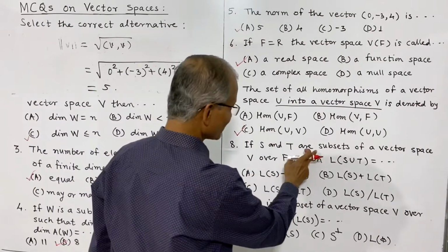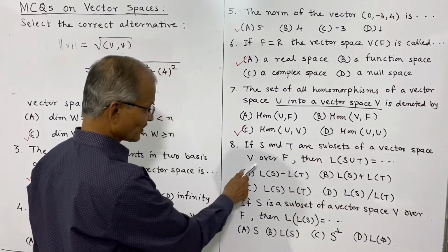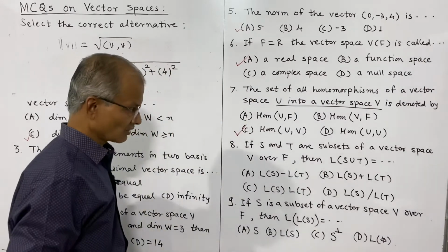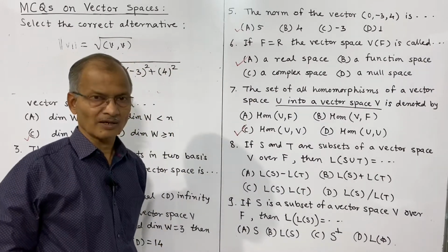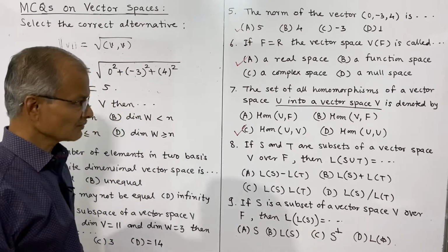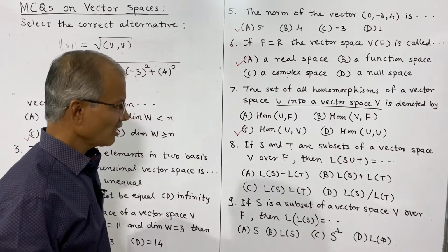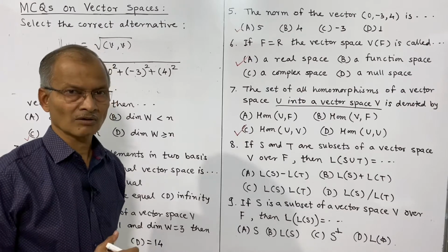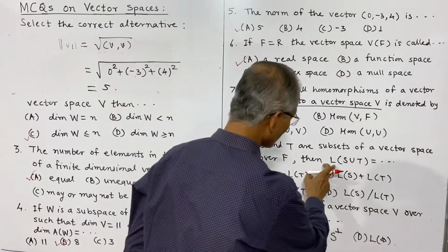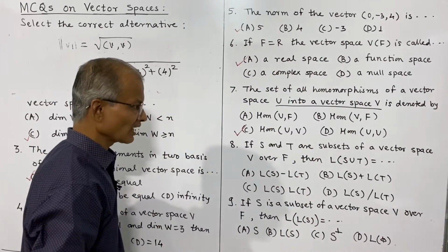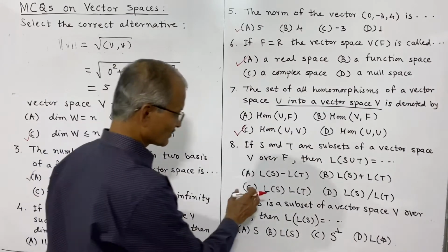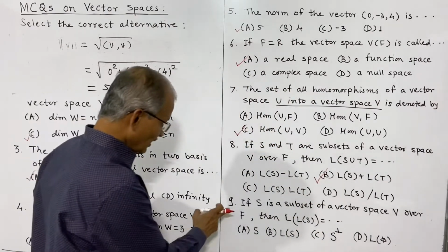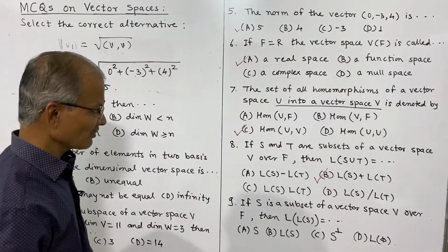If S and T are subsets of a vector space V over F, then the linear span of S union T is equal to, so what? This is actually a result in terms of a lemma we have proved. So to attempt multiple choice questions we should go through theorem statements, lemmas and corollaries also. So this is a lemma that we have proved. L(S union T) is equal to L(S) plus L(T), and thus this is the correct alternative for the 8th. And the 9th is also part of the same lemma.